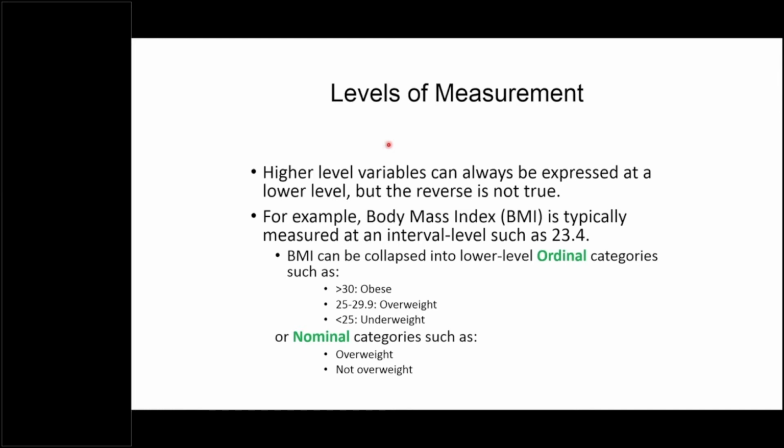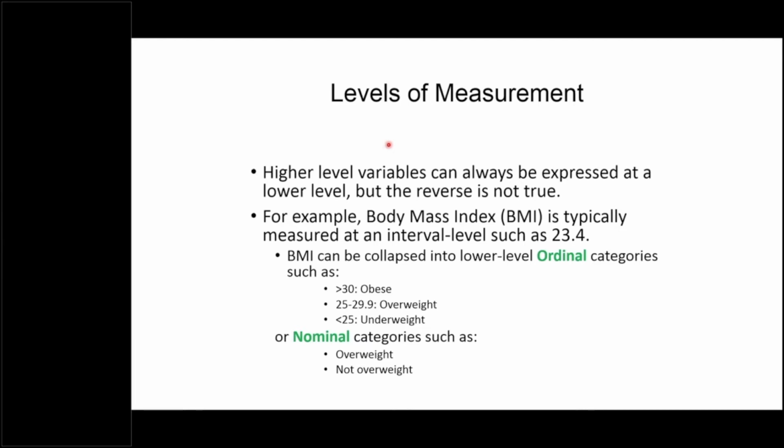So a higher level of variable, meaning ratio or interval scale variable, can always be converted into a lower level of variable. So if you have data of blood pressure, like systolic blood pressure, now systolic blood pressure is a ratio variable, right? Okay, now that can be converted into ordinal data, an ordinal type of scale of measurement. Like you can say normal blood pressure, mild, moderate, or severe blood pressure. So there is a hierarchy, but there may not be equal intervals between these values.